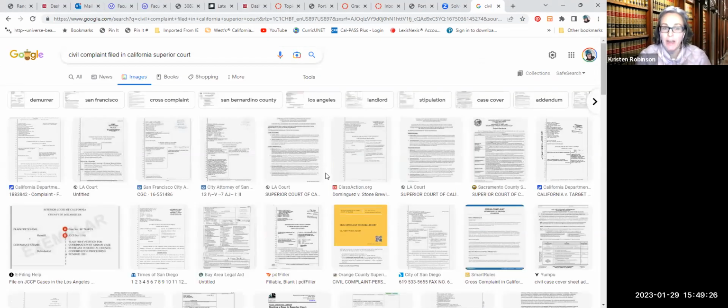Key thing for this assignment, I don't want you to use any sort of pay service. I know sometimes you might have accounts with different county systems. Do not pay to download a document. There should be plenty that is free.